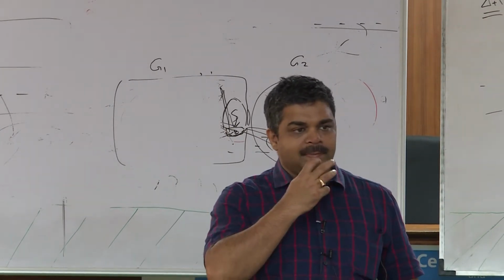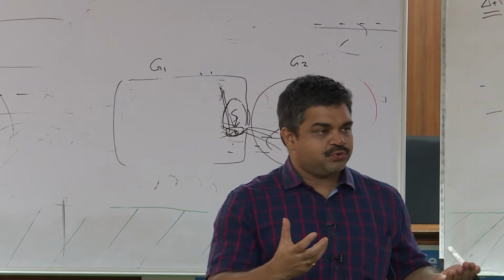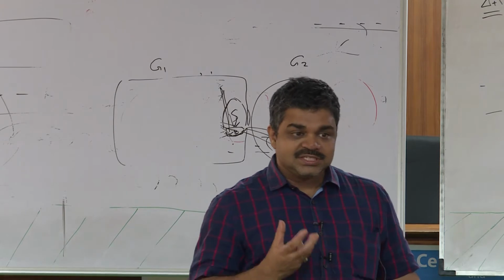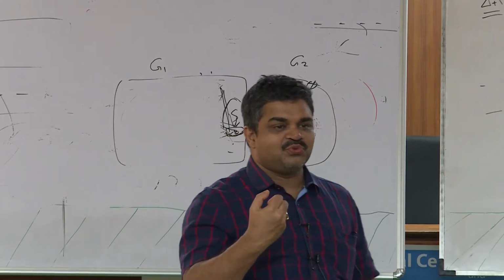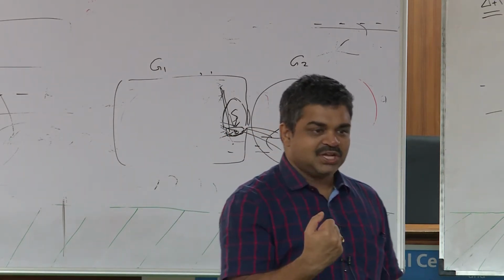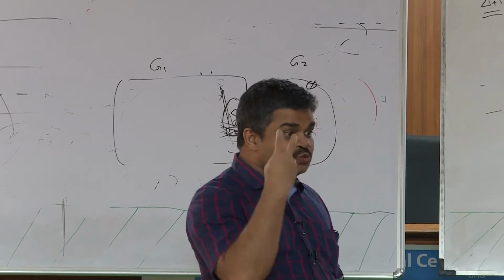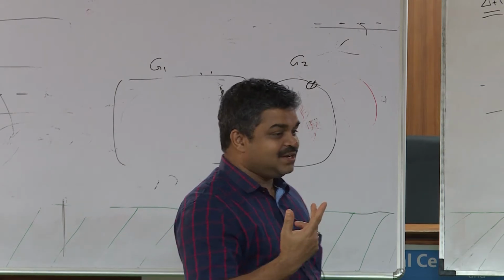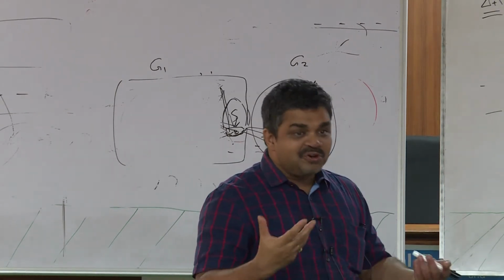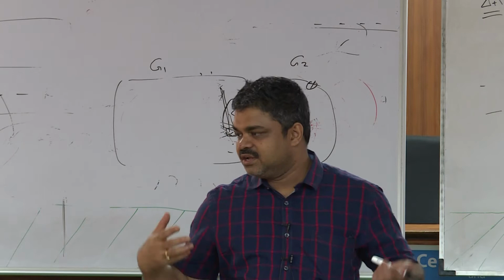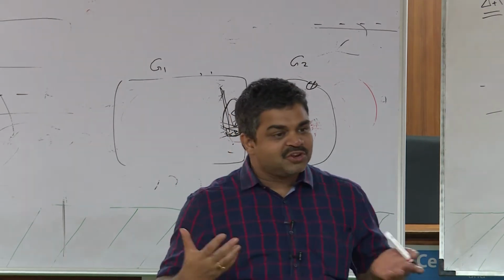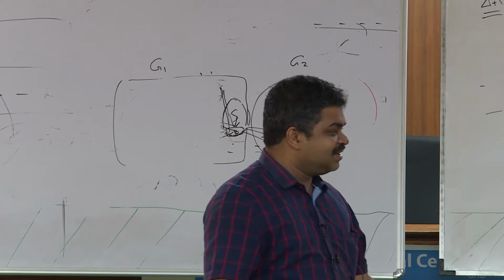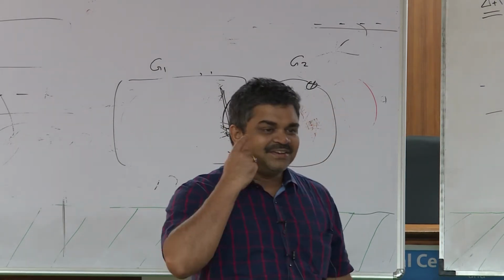Here you want to prove that there exists a simplicial vertex. The suggestion is that instead of trying to prove there exists a simplicial vertex, try to prove there exist two simplicial vertices. That looks counterintuitive, right? If you cannot prove that there is one simplicial vertex, how can you prove that there are two, because one itself you are finding difficult.